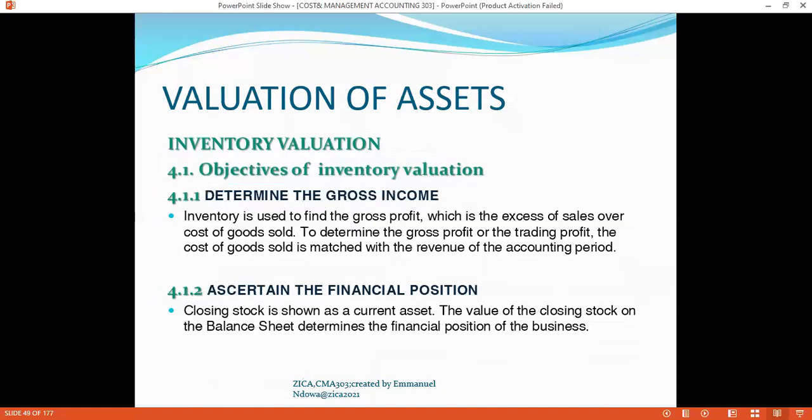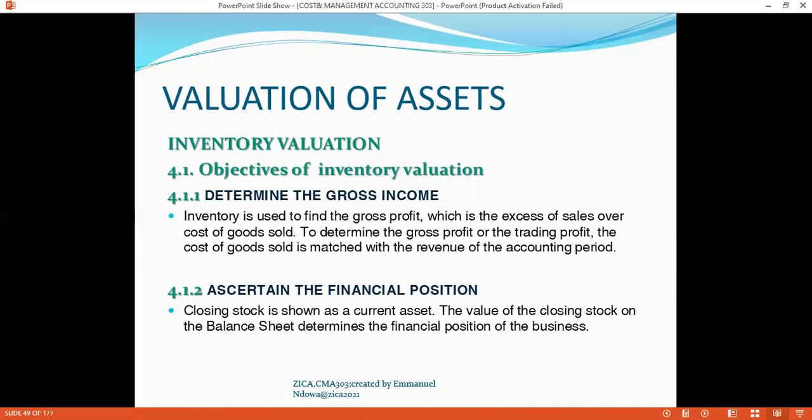What are the objectives in evaluating this inventory? As I highlighted earlier, you might need to determine the gross income. Inventory is used to find the gross profit, which is the excess of sales over cost of goods. To determine the gross profit or the trading profit, the cost of goods sold is matched with the revenue of the accounting period.